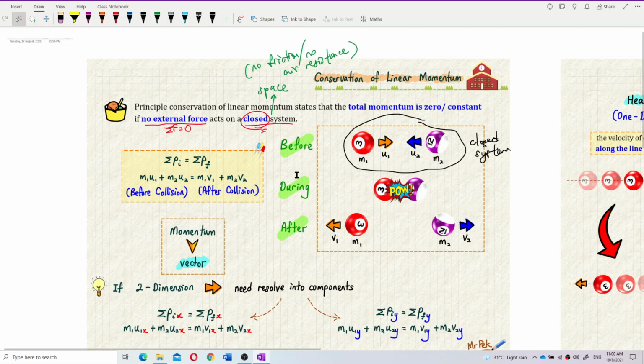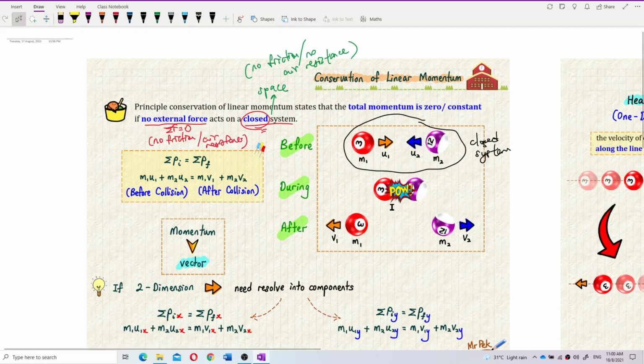Any surface will have friction, isn't it? If there is friction, it means there is an external force, then it's not a closed system, it's an open system. If there is no external force, for example no friction and no air resistance, then it is closed.